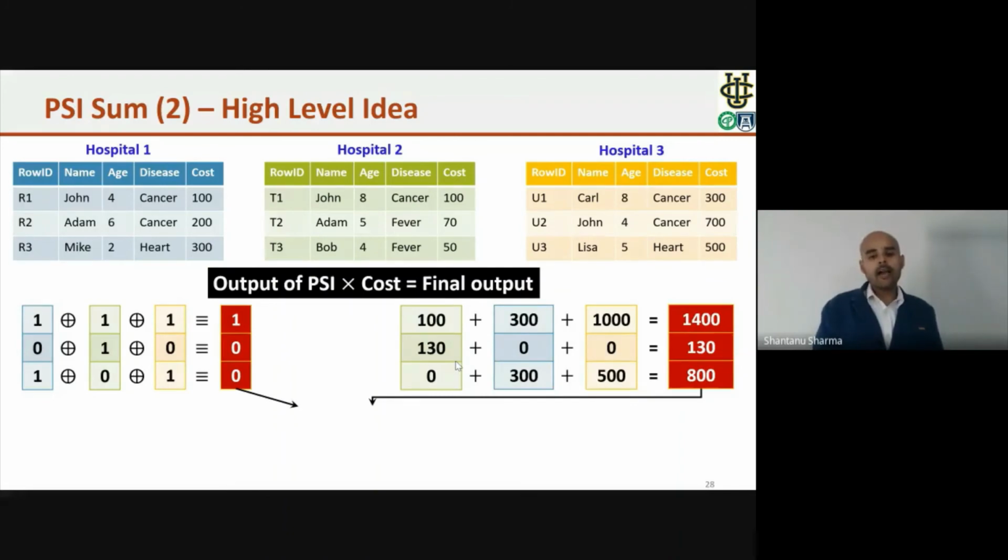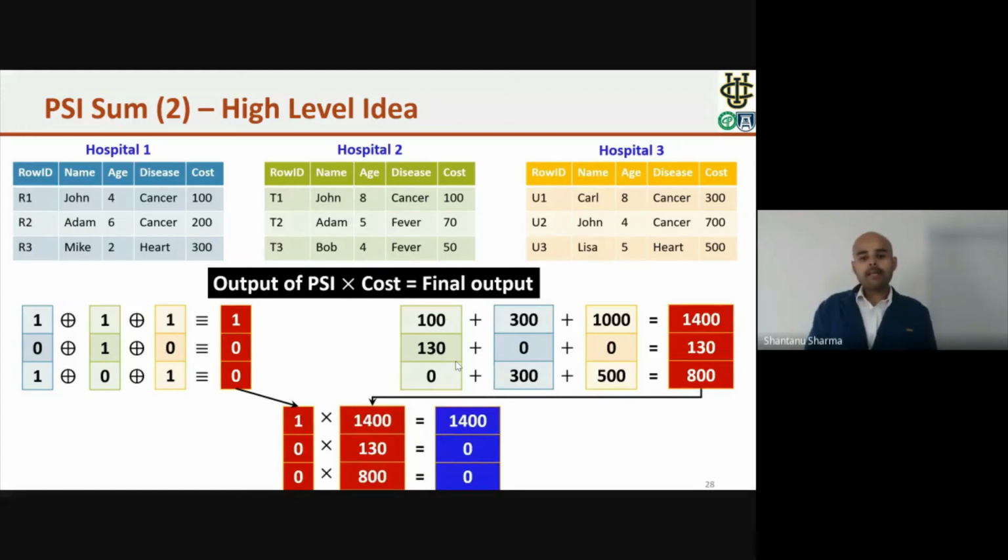And now here is the high level idea of how we can compute the final cost. So the servers will have two things. First one is the vector on which they will perform the PSI operation, and they will also have the vector corresponding to the sum of the cost according to the group by operator. After computing PSI, they will get only the vector 100 in some share form, and they can also add these vectors of the cost. And now finally, if we multiply these vectors, at the end we will learn the total cost they are charging for the common DC.